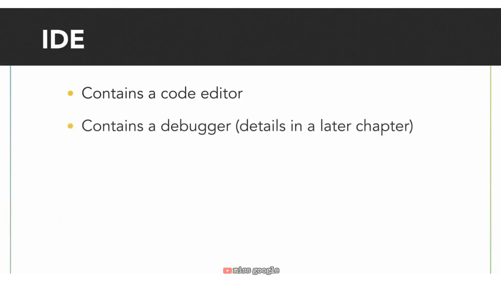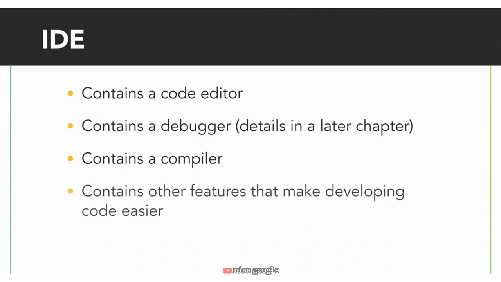What does this IDE do for us? It contains a code editor where we write our code. It also contains a debugger, which we will explore in a later chapter and can use to figure out any errors in our program. You may have already noticed the bug button next to the play button in the IDE. We will come back to that. An IDE also has other features that make writing code easier, like the code completion we saw earlier. Although an IDE is not necessary to write code, it can be very helpful because it has extra tools that make developing code a little faster and more straightforward.